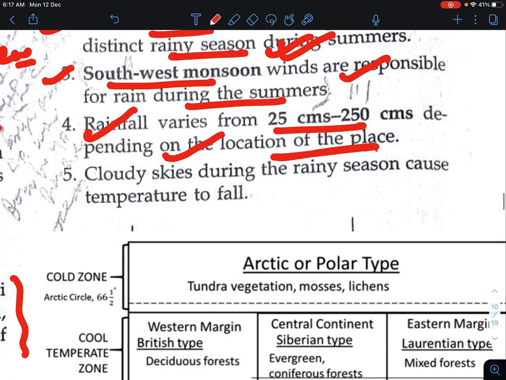Now, cloudy skies during the rainy season cause temperature to fall. Yes, it's obvious that if the cloudy sky is there, then the temperature is going to fall.